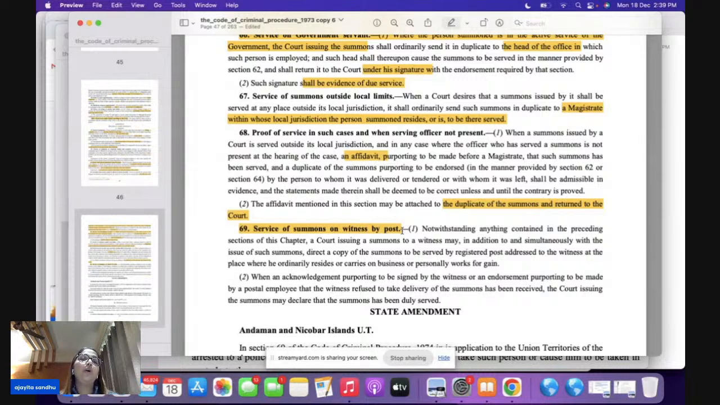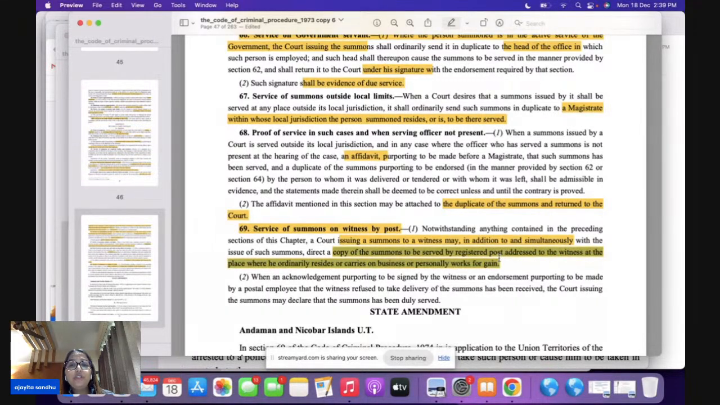Section 69, very important, direct question for your prelims: service of summons on witnesses. Here we are talking about when the summons can be issued to the witness by post. Section 69 says that a court issuing a summons to a witness may, in addition to and simultaneously, do two things. One, you have issued the copy of summons. Another, you can direct a copy of summons to be served by registered post also.